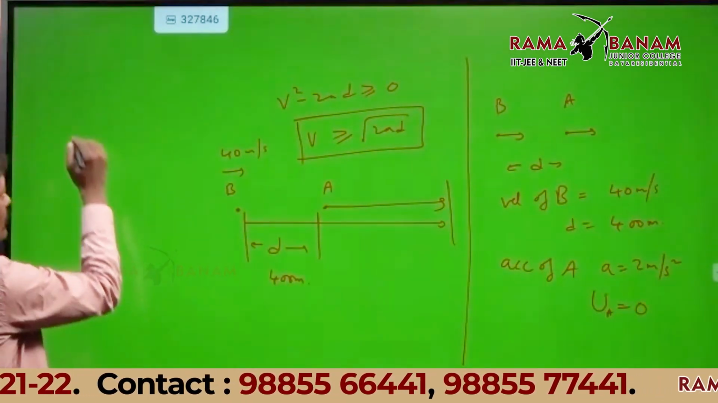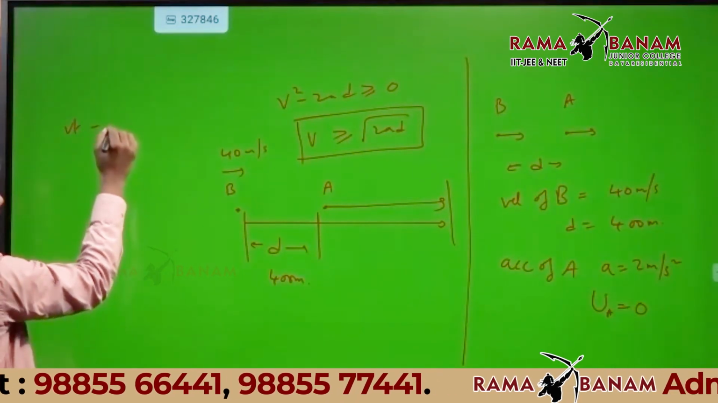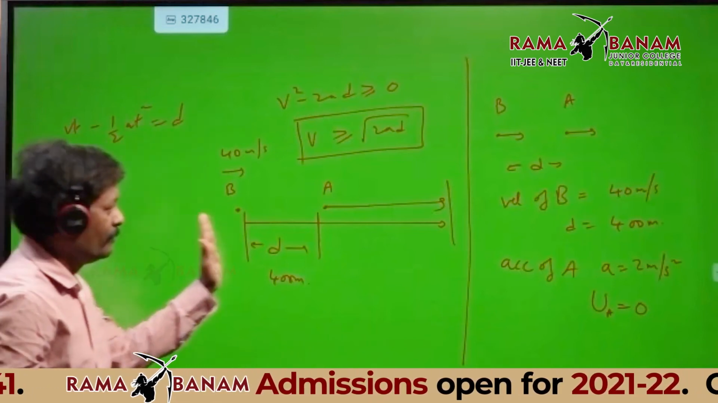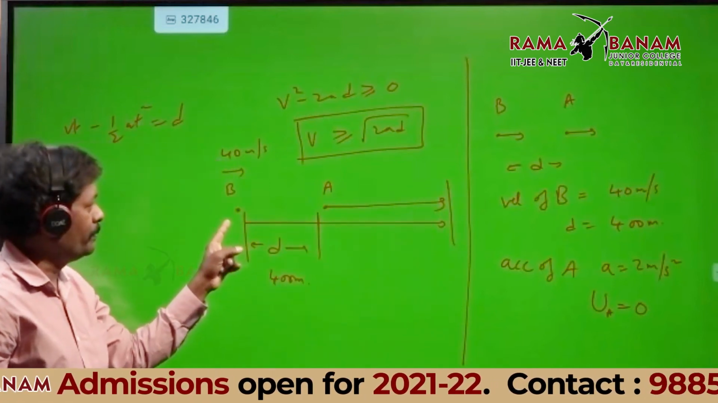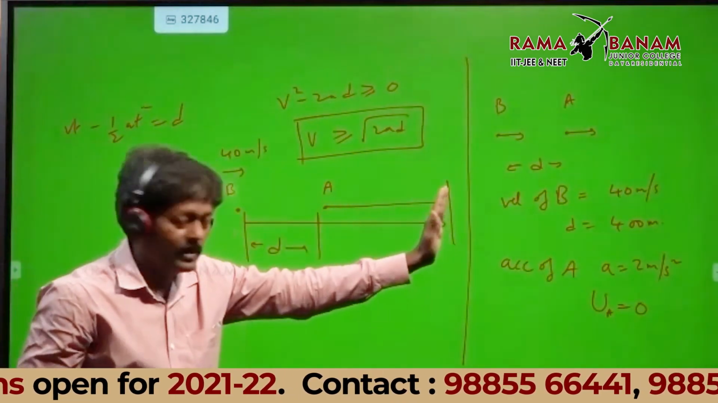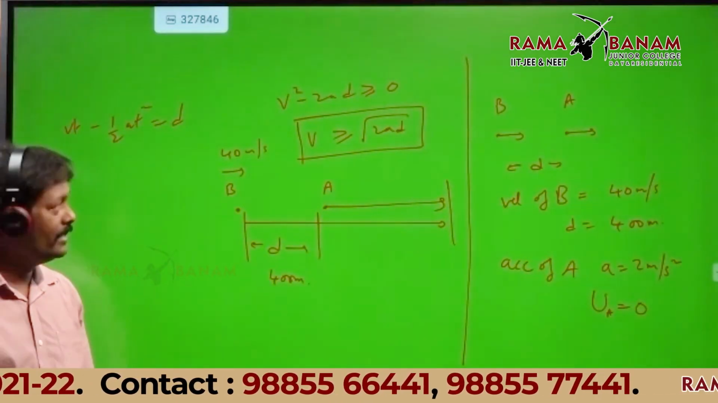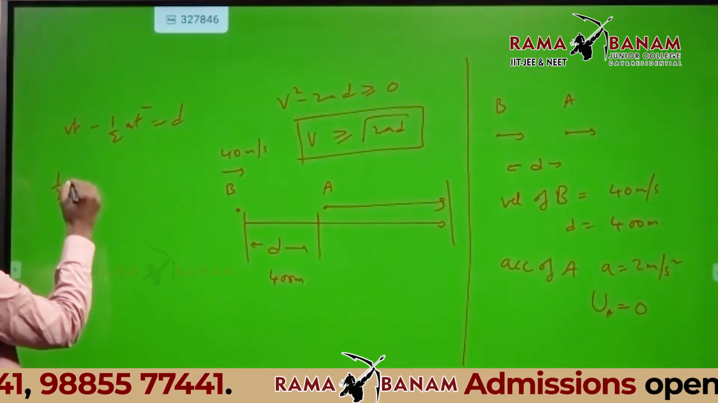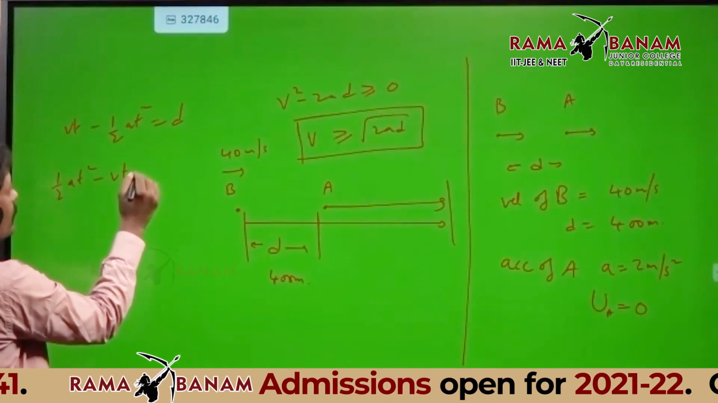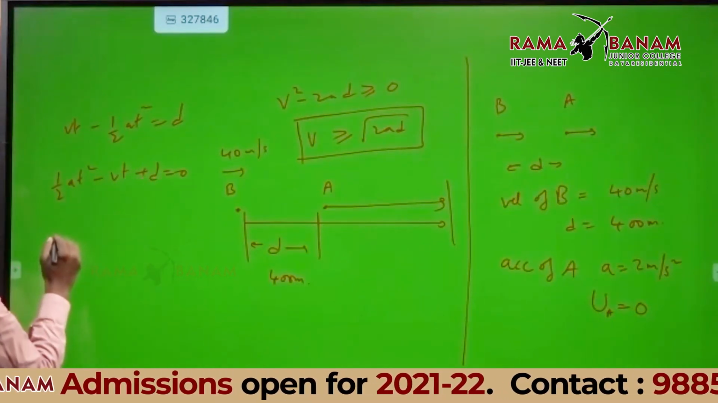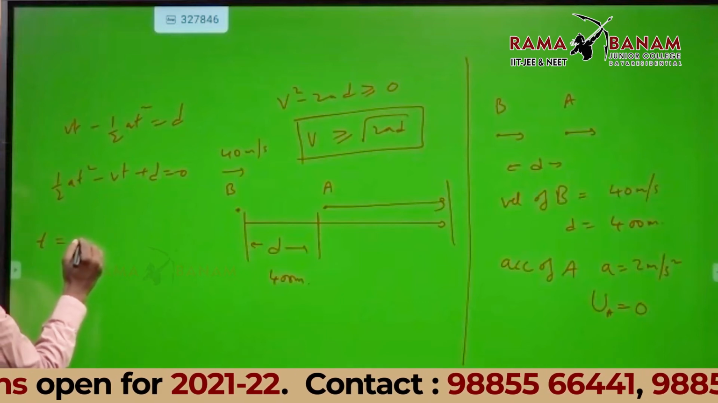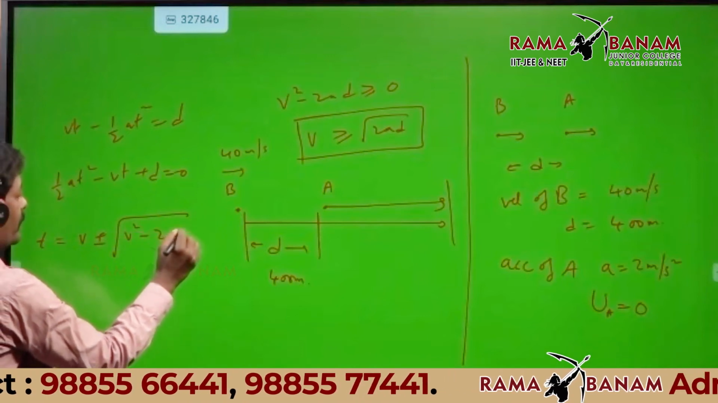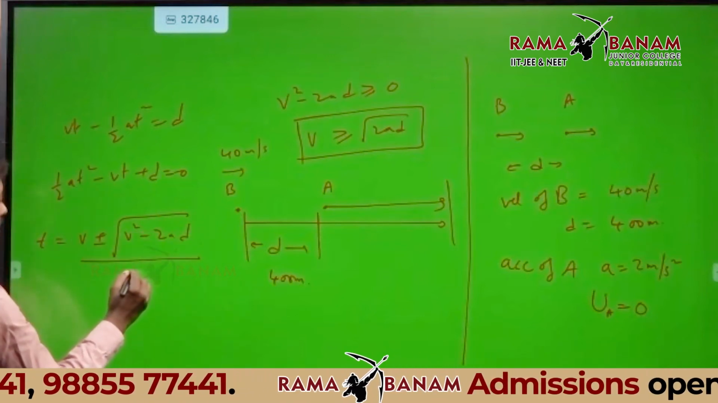So S equal to Vt minus half at square equal to D. Vt is the distance traveled by B, minus half at square, the distance traveled by A, equals the initial separation D. Now from this, half at square minus Vt plus D equal to 0. So t is equal to V plus or minus root of V square minus 2AD, divided by A.